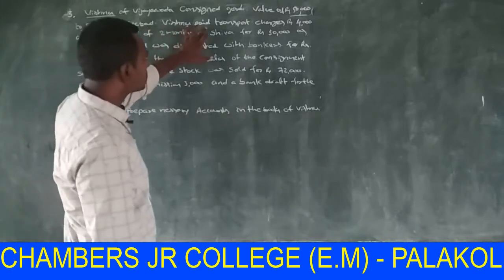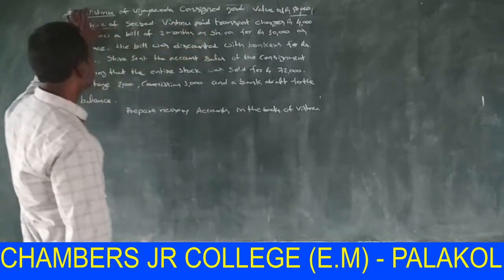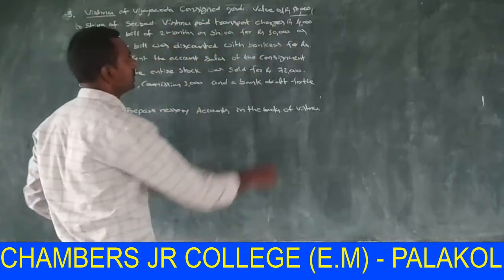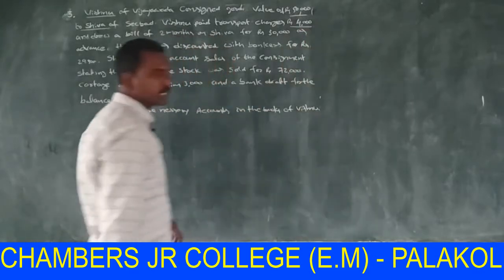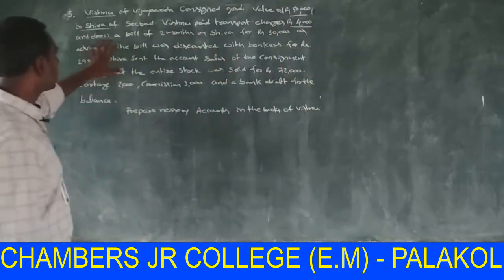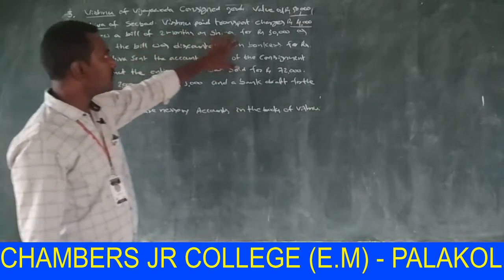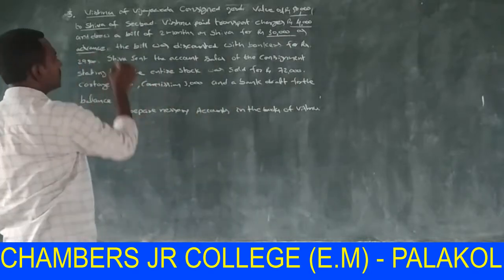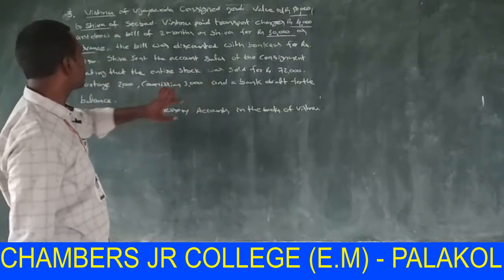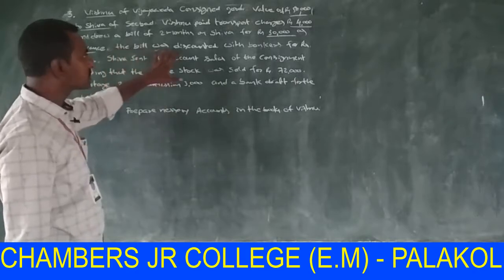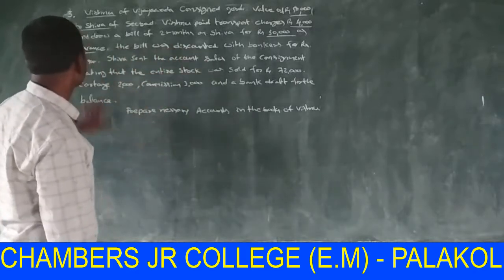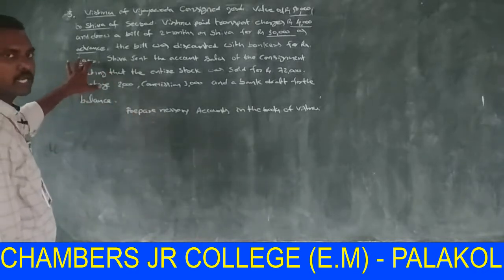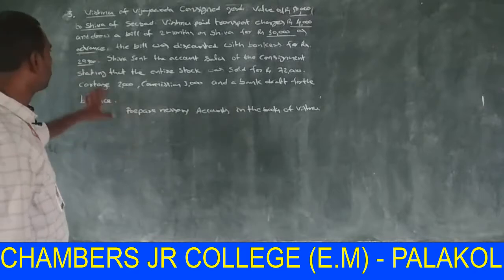Vishnu paid transport charges. Who is Vishnu? He is the consignor. Consignor paid transport charges 4,000, expenses of consignor. And drew a bill of 2 months on Shiva for 30,000 as advance. The advance is shown in the consignee account. The bill was discounted with bankers for rupees 29,000; this is not shown in the consignee account and consignment account.